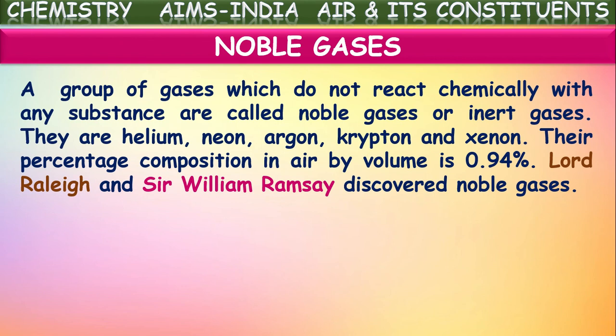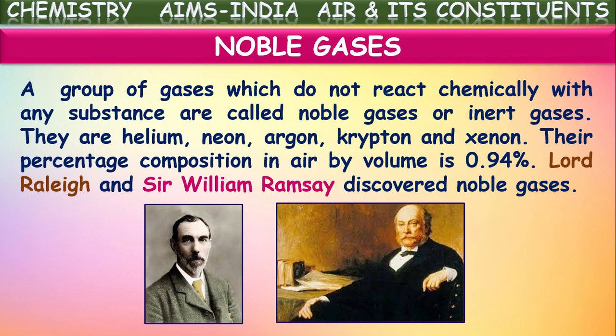Their percentage in the atmospheric air is around 0.9 to 0.94 percent. These gases were discovered by Lord Rayleigh and Sir William Ramsay in the 19th century.